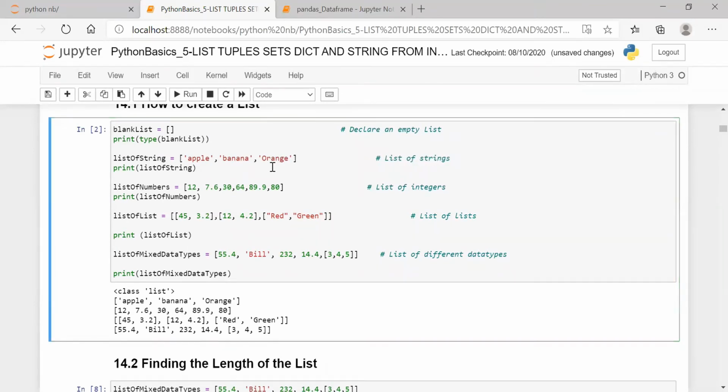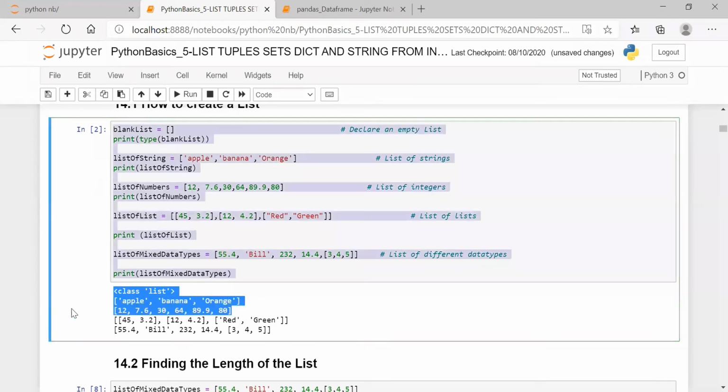You can see down there, apple, banana, orange has been printed. Next we have a list of numbers. Numbers can be integer as well as floating values. We have integer, floating, integer, integer, floating, integer. So it gets printed here.